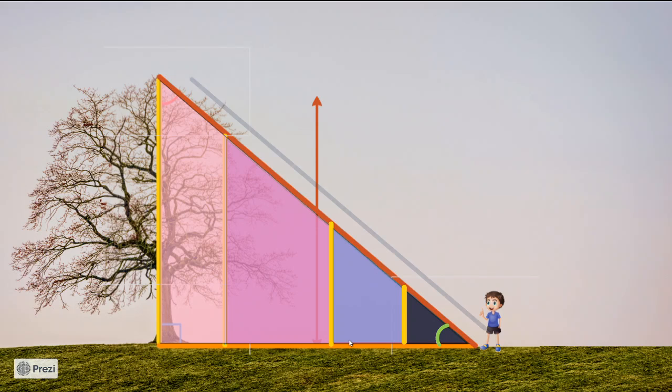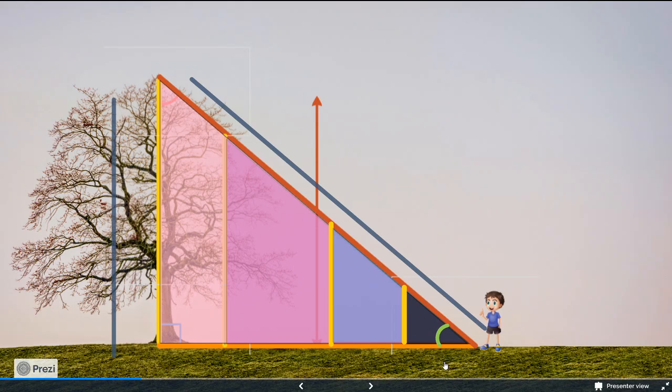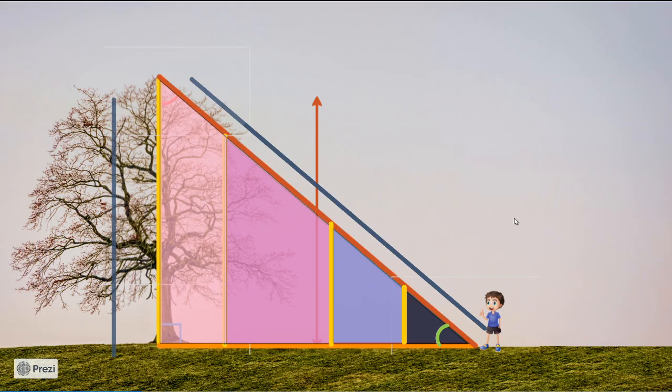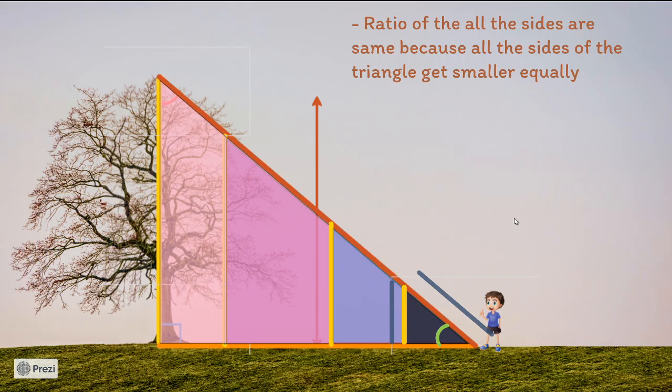What is happening is this side and this side, the lengths and the base also, everything is getting smaller, smaller and smaller equally. So what do you see? The ratio of all the sides are same, because all the sides of the triangle are getting smaller equally.